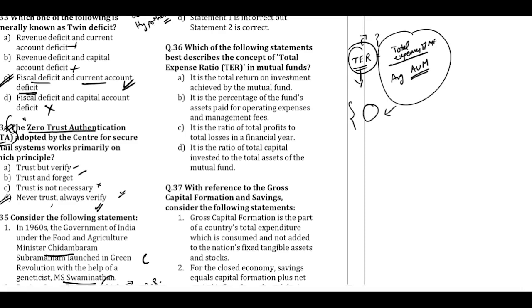Now let us look at the statements. Is it a total return on investment? No. It is a percentage of fund's assets paid for the operating expenses and the management fees. Yes, this is correct. Let us keep it on hold. It is a ratio of total profits to the total losses. No, it is a ratio of total expenses to the assets under management. So this is also wrong. It is a ratio of total capital investment to the total assets of the mutual fund. This is also wrong. So the correct option is option number B.